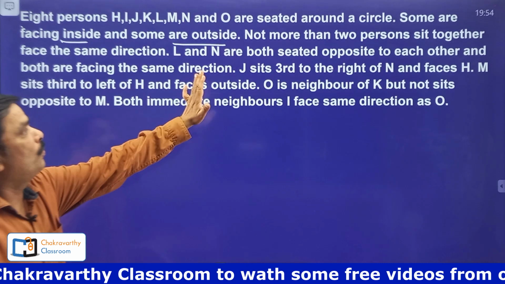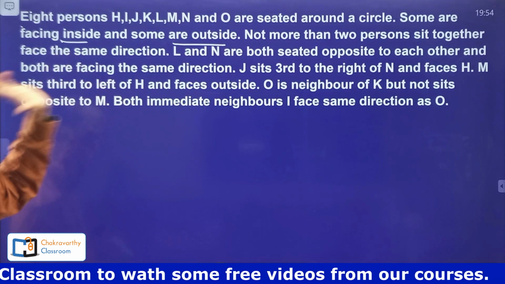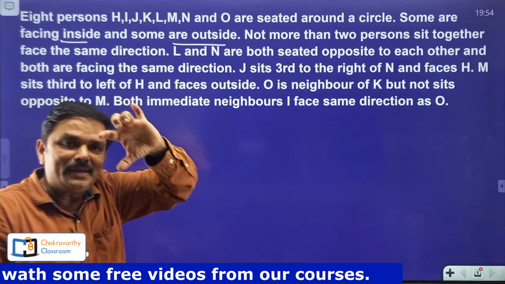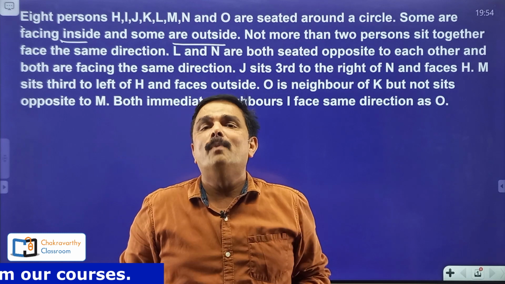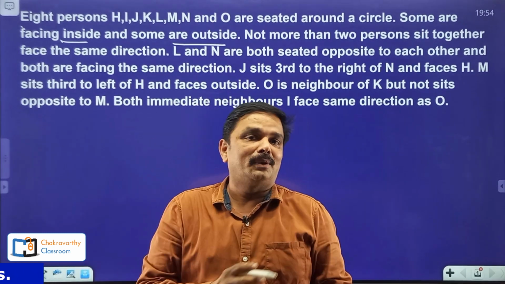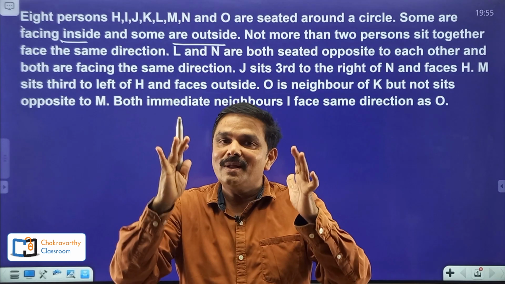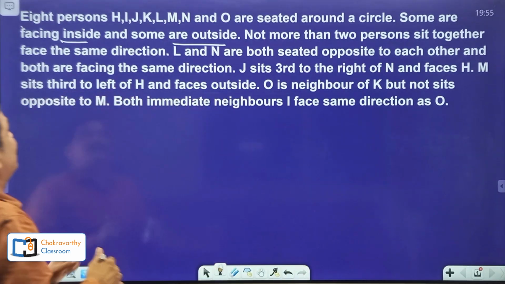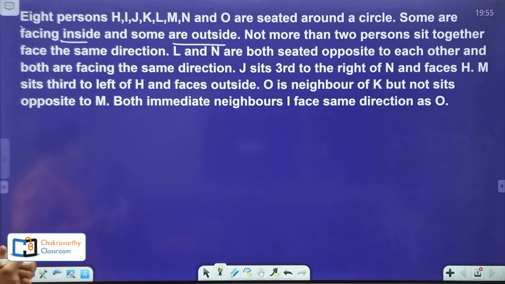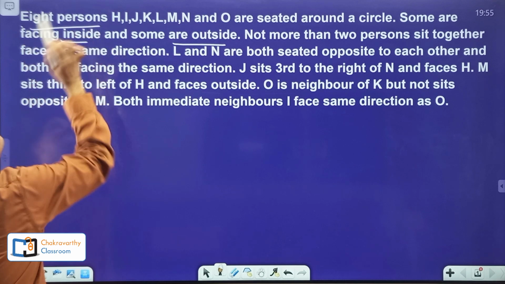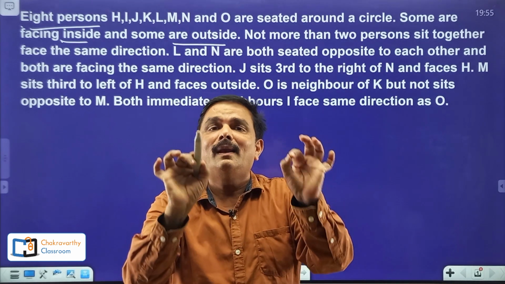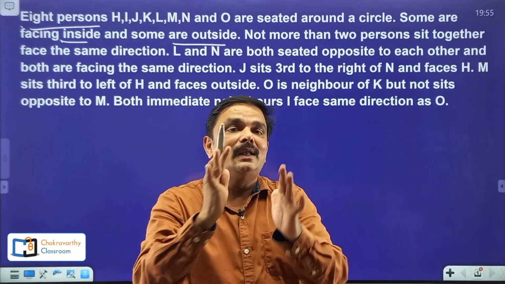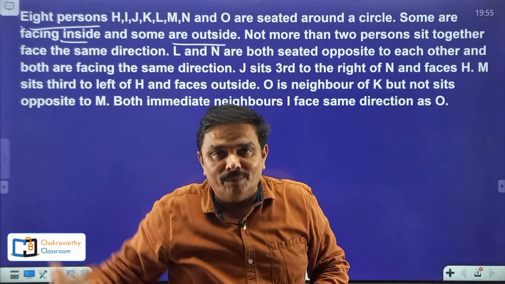Now, before going for the further data, students, how to start? First, we go with the right beginning. I have explained this in my basic classes in the regular course and on YouTube also. I am going to give some links in the description box. You just watch those videos. How to start? When they have given 8, 6, 10 or 12, that means the number of persons is even. You need not draw a circle. Simply go by the lines. Even number of persons, use lines. Odd number of persons, you can go with the circle.